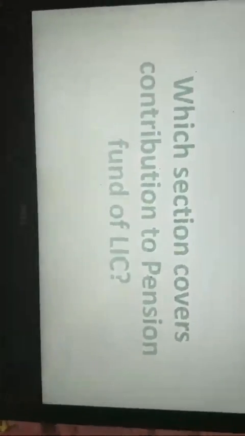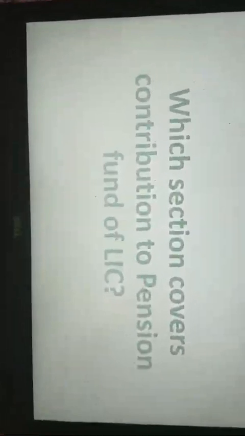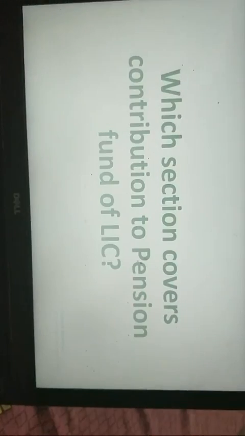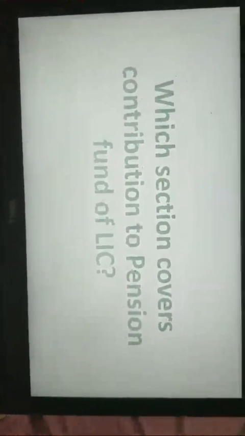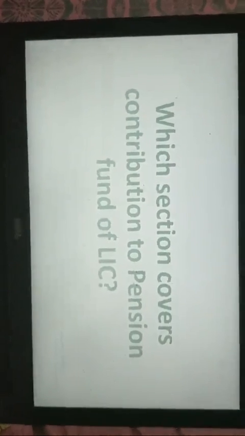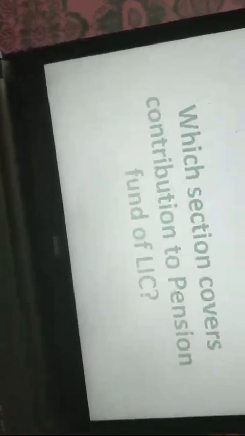Once again, back to the screen, there is a question for all of you. Which section covers contribution to pension fund of LIC? This should be answered within seconds. All of you have to type in your answers very soon. 80CCC. Yes, Madhu and Padmashri, both of you are really fast. Yes, Saloni. Yes, Monisha.